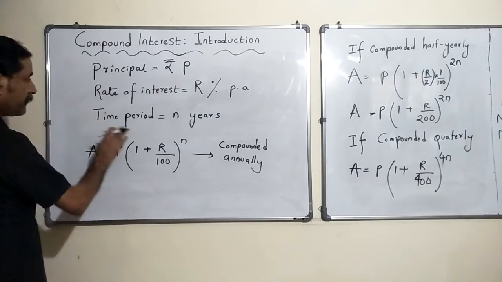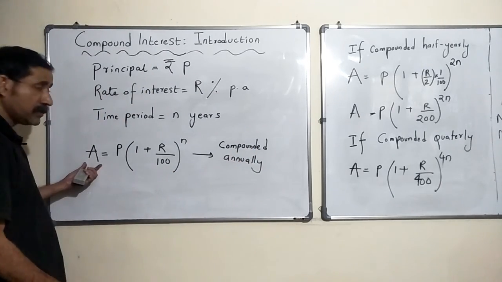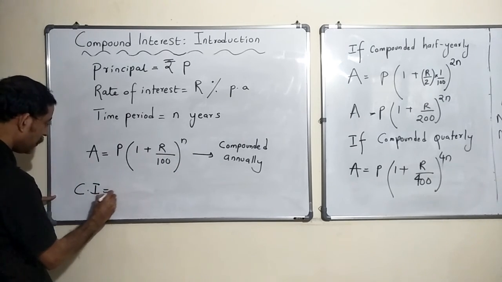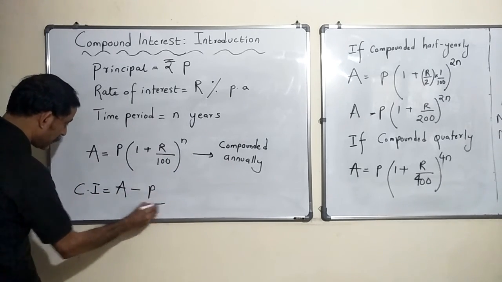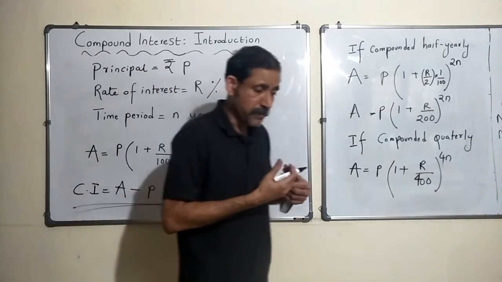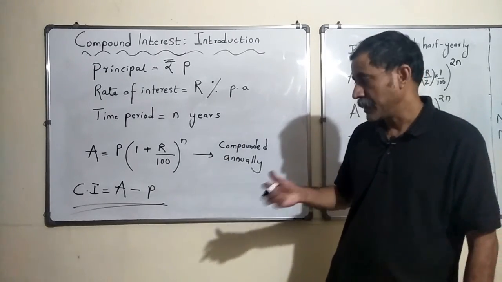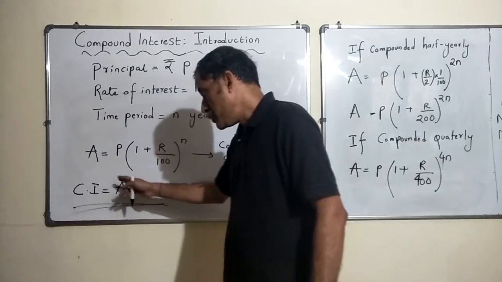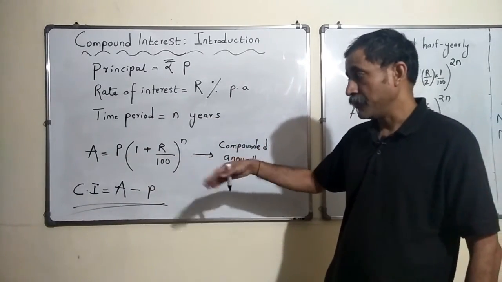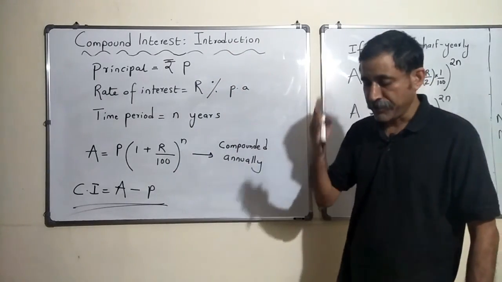Let's say the interest is compounded annually, and this is the amount I earned after n years. The compound interest would be the amount which I got minus the principal. Same thing as simple interest. Simple interest is nothing but the amount that you earn minus the principal, that is the interest that you earn. Similarly, compound interest is also A minus P. If you subtract the principal from the amount you would receive, that is the compound interest that you have earned.